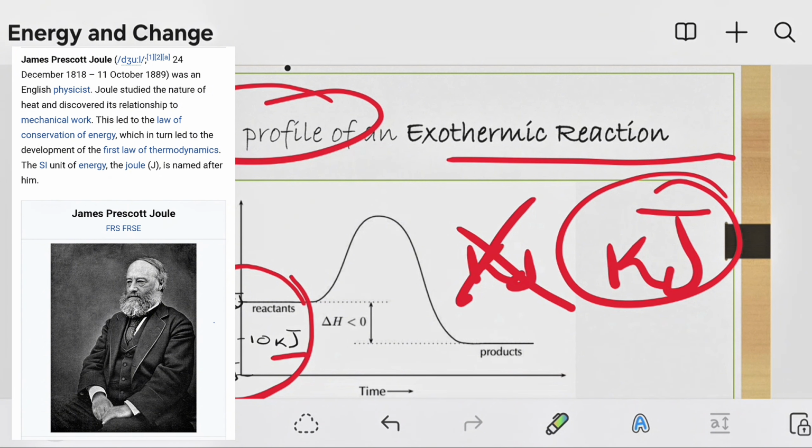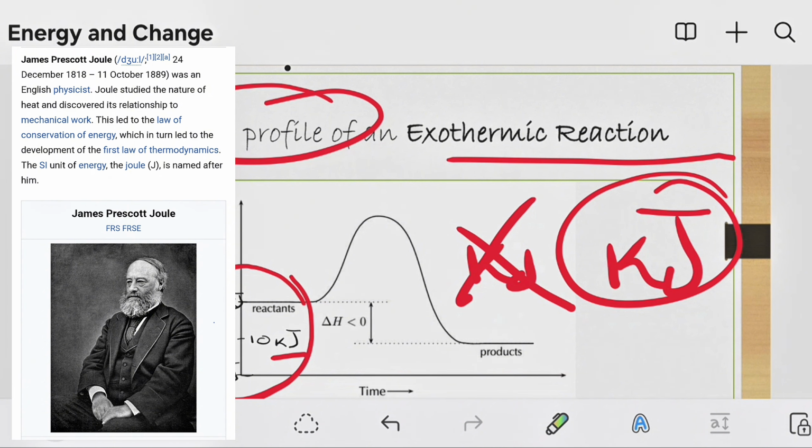This man did a lot of research on heat and energy, such as the principle of conservation of energy and the mechanical equivalent in thermodynamics. Remember, what we are busy with now is chemical thermodynamics, not thermodynamics specifically.